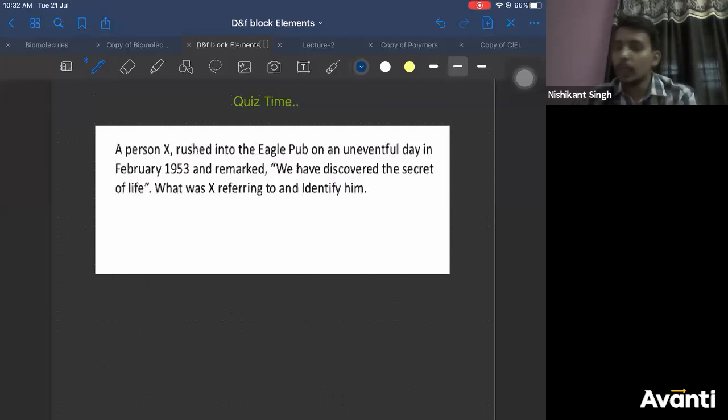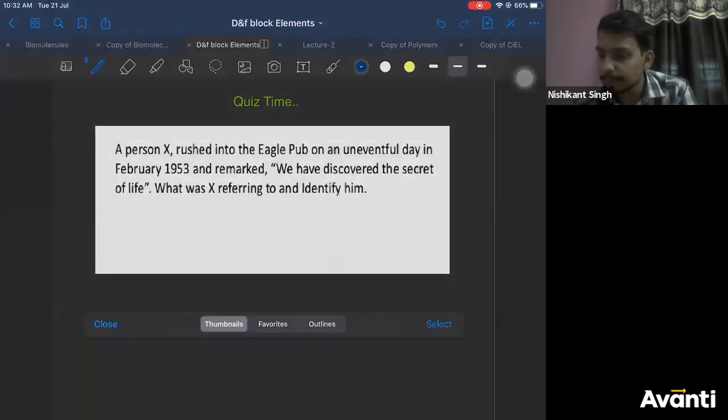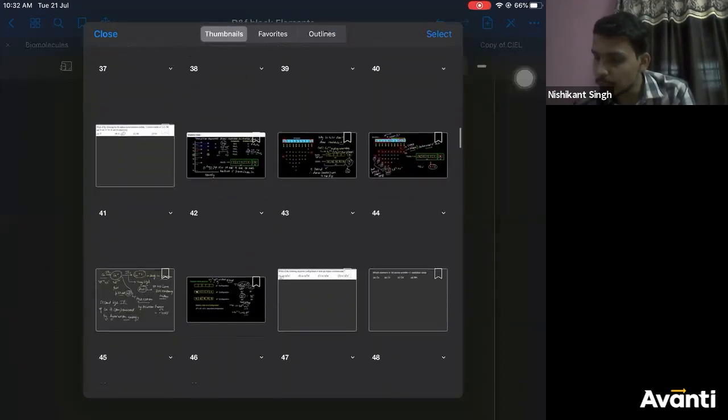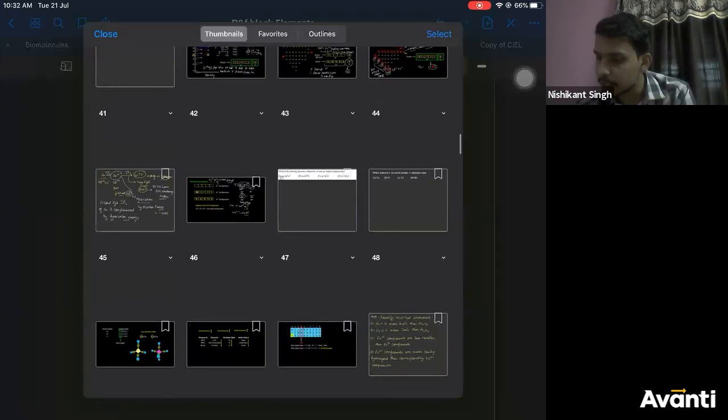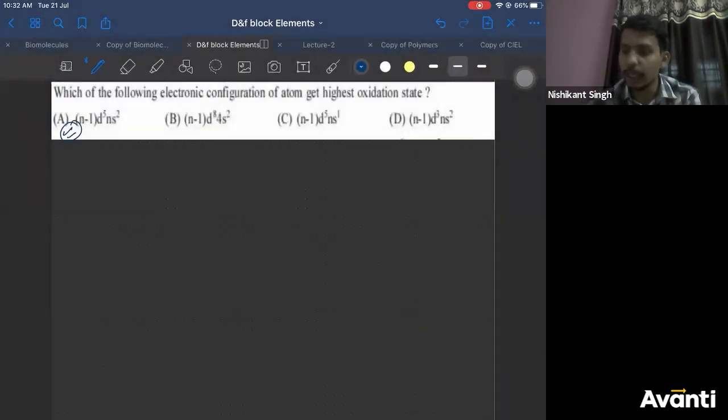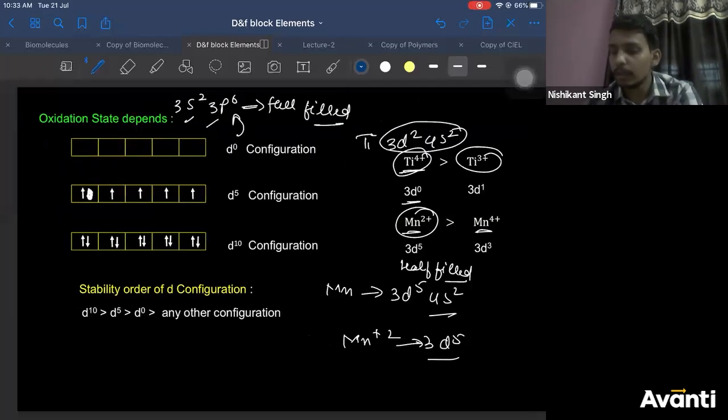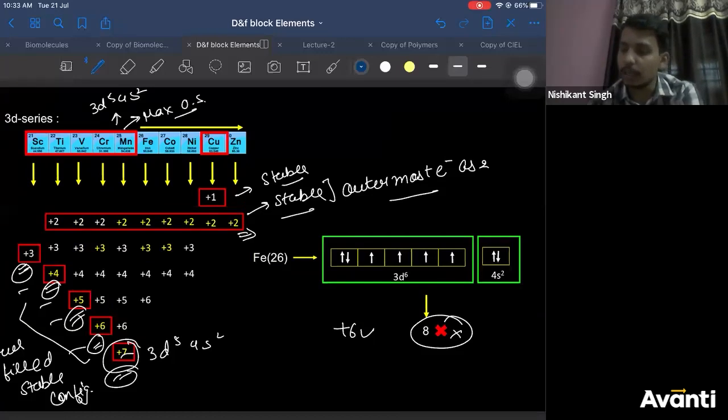What is the answer of the last question, Jyoti? It was A. Jyoti, the answer of the last question was A. I think I have marked and discussed the answer also. Jyoti, it is A. It is manganese. Manganese has +7 oxidation state. Manganese shows +7 oxidation state, which is the maximum possible, right? You can see here, manganese can show a maximum possible oxidation state of +7. Correct? All right. That's all.